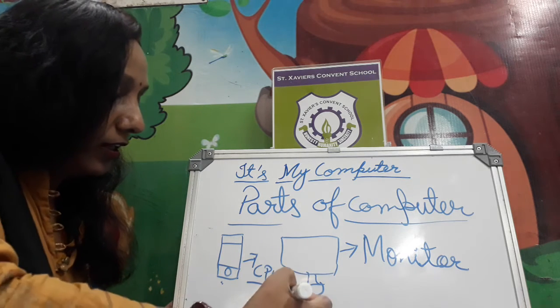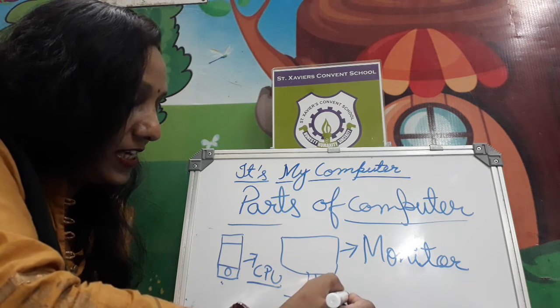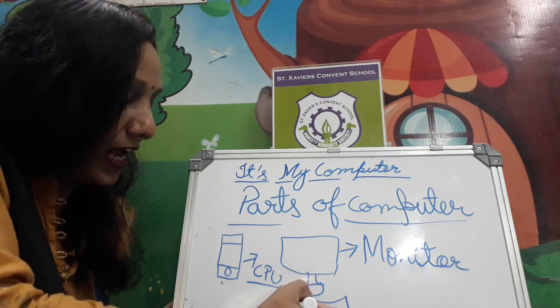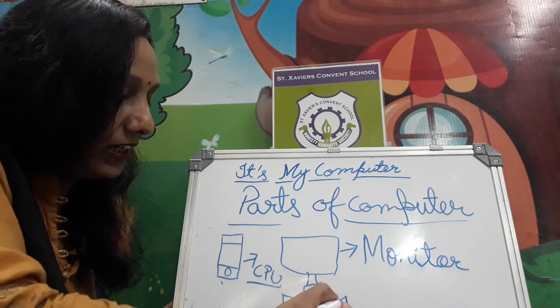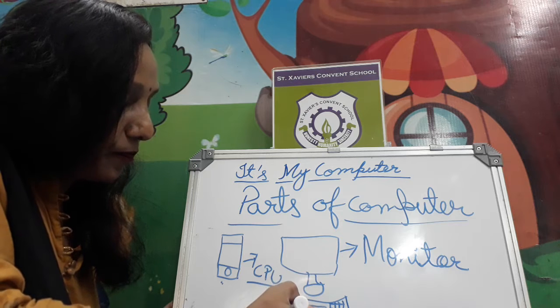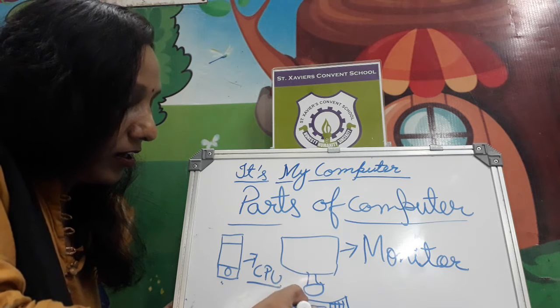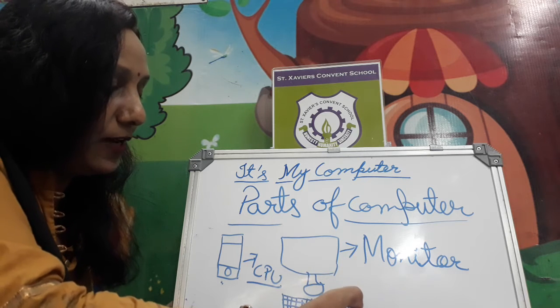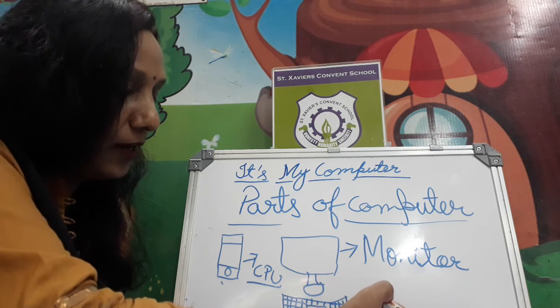Now here you can see, you have seen at your homes also, in the school computer lab also, in your smart class also, this picture. What is it showing? That one is the keyboard. That one is the keyboard.